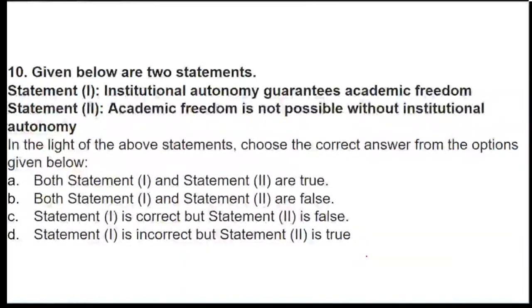Statement 2 says that academic freedom is not possible without institutional autonomy. So which statement is correct? Which statement is true? Which statement is false or incorrect? So you have to state by the given options which statements are true, whether statement 1 or statement 2.